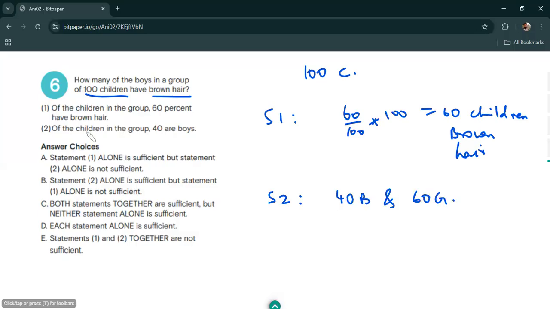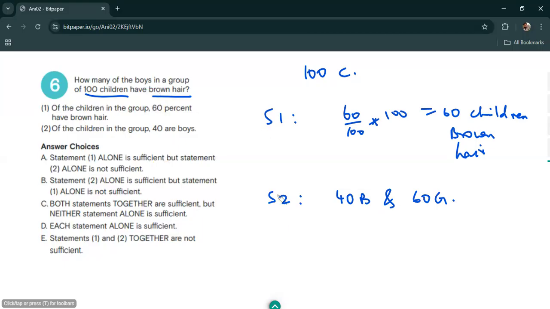That much we know. That's all we can figure out from statement two. Okay, so 40 boys, 60 girls. But do we have any information about brown hair in statement two? We do not. So we just know that there are 40 boys and the remaining 60 will have to be girls. So again, statement two alone is not enough to figure out the number of boys with brown hair.